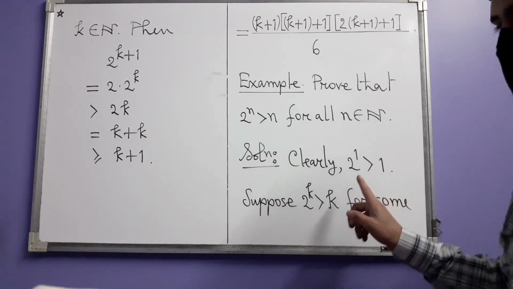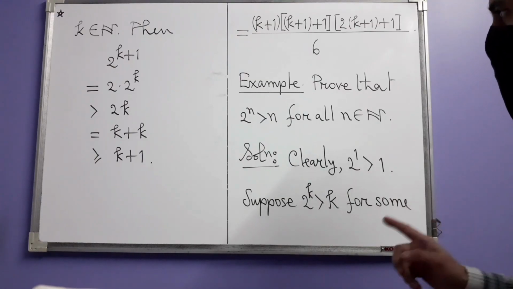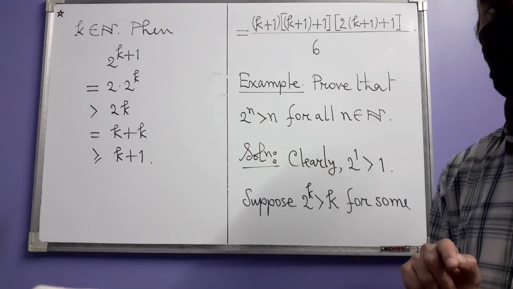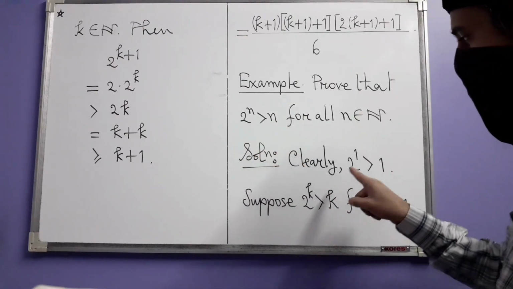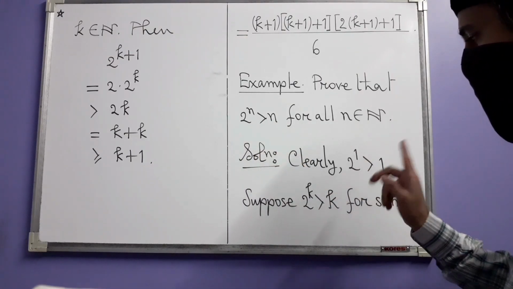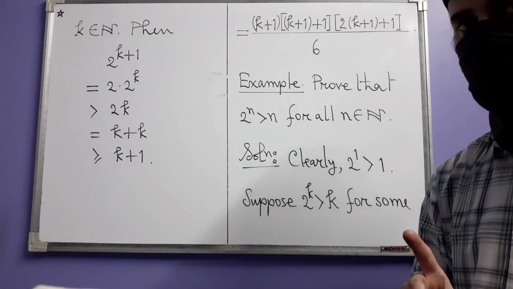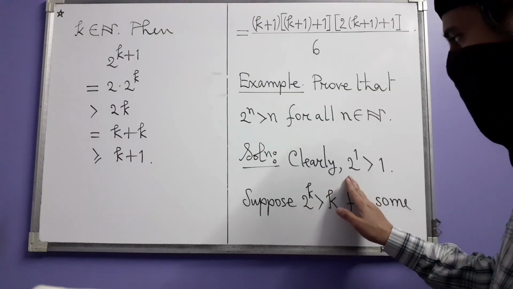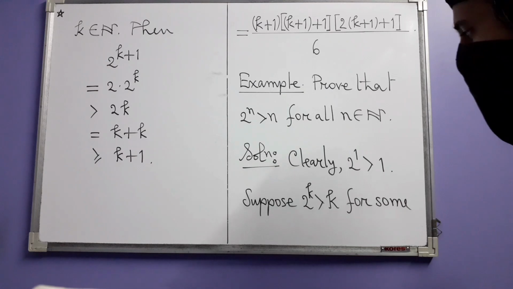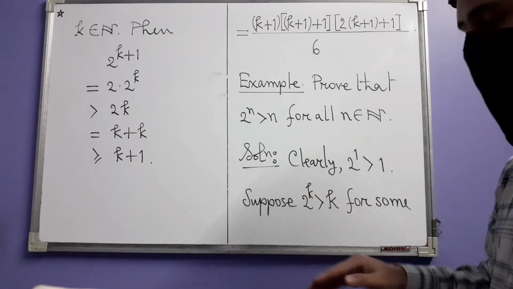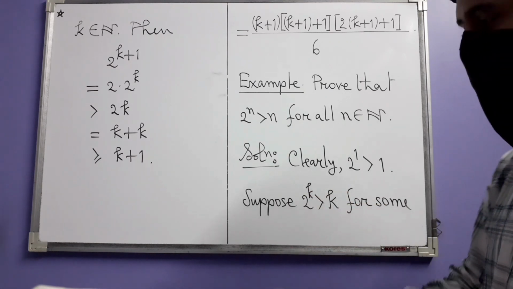So first we go for the basis, which corresponds to n equal to 1. When n is 1, the inequality should be this: 2 to the power 1 is greater than 1, which is true because this is just 2. So that means this is the basis for our induction. Next we go for the induction hypothesis.